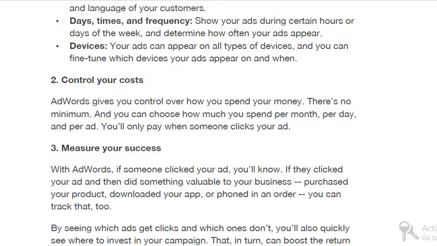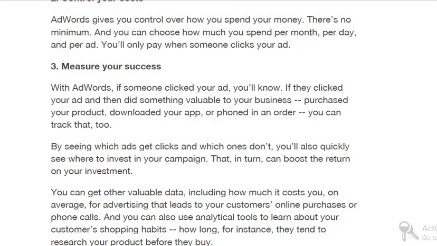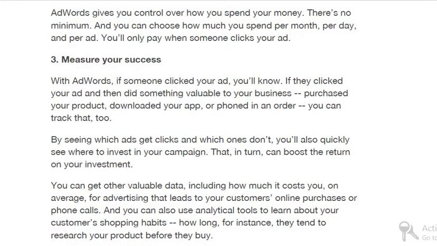Measure your success. We can measure our success. The success of Google AdWords campaigns can be measured with the help of Google Analytics. With AdWords, if someone clicked your ad, you will know if they clicked your ad and then did something valuable to your business: purchased your product, downloaded your app, or phoned in an order. You can track that too by seeing which ads get clicks and which ones do not. You will also quickly see where to invest in your campaign.